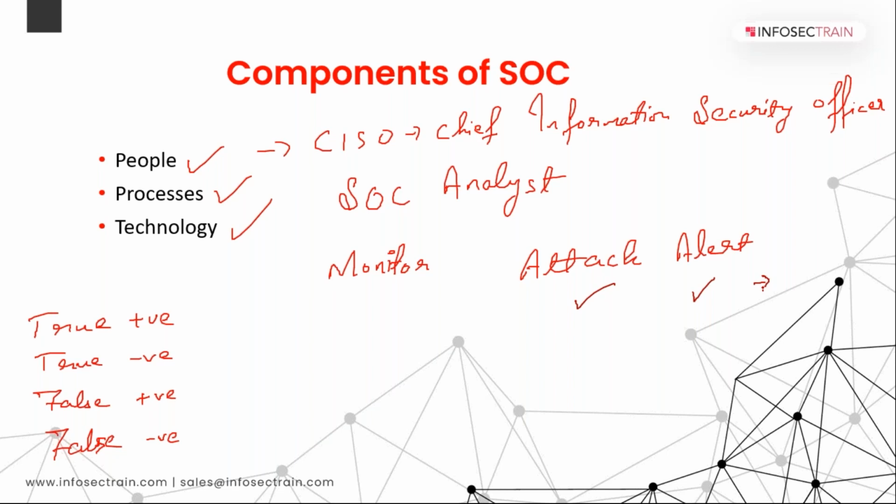I'm just asking among these four, which one is the type? True positive, right? Because the alert says there is an attack, and in reality also there was an attack. Make sense? Now if your alert says there was an attack, but in reality there was no attack, it means it is what?